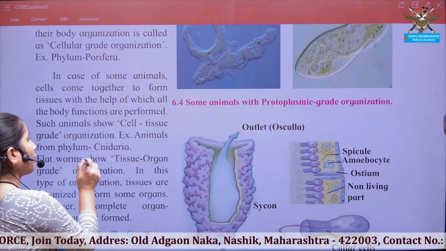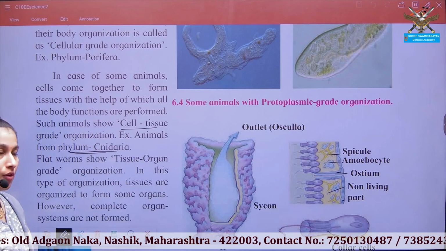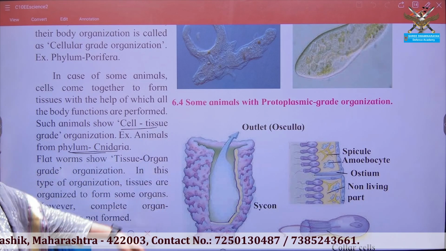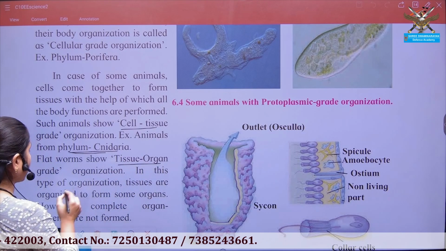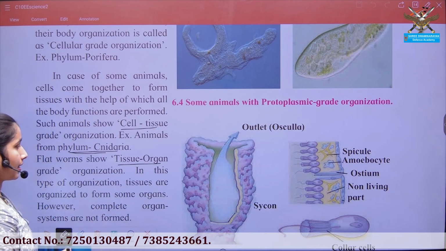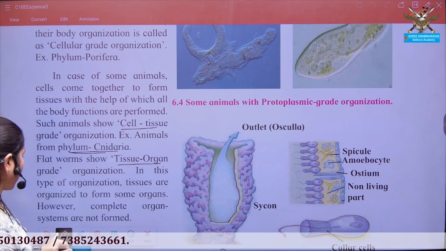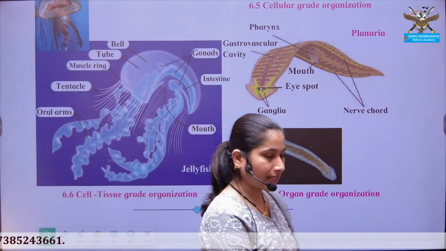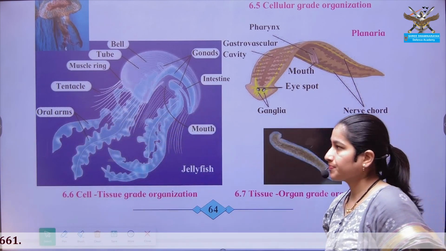Similarly, the phylum Cnidaria shows the cell and tissue grade of organization. Then comes the tissue grade of organization in Cnidaria, then the cell-tissue grade of organization.